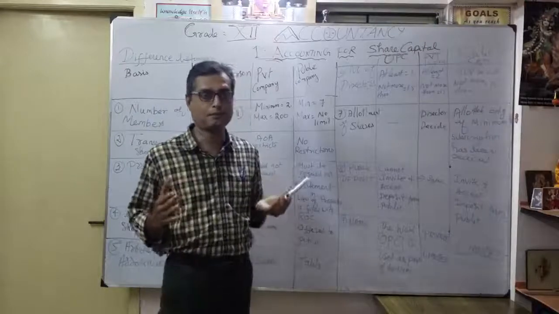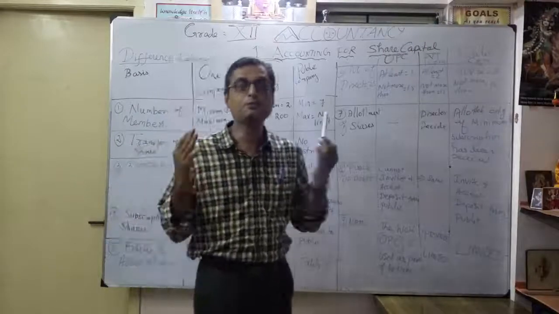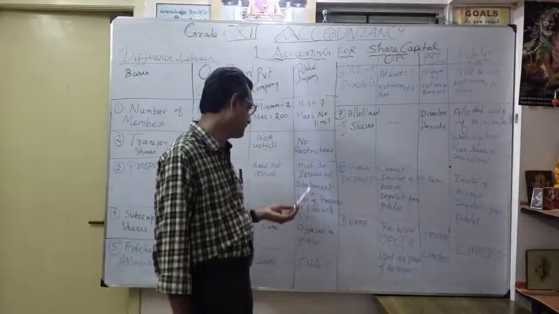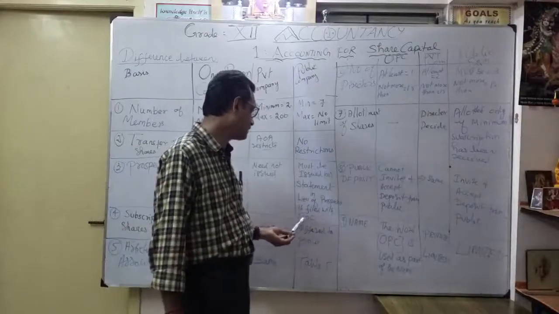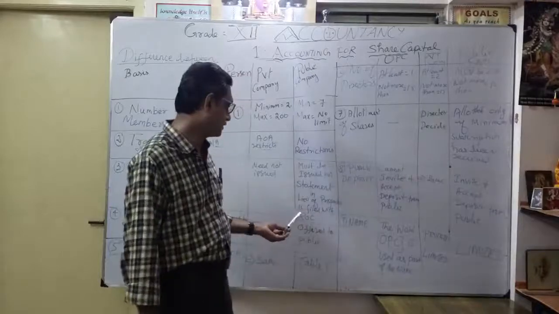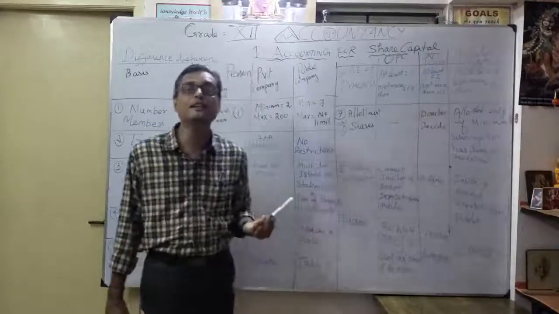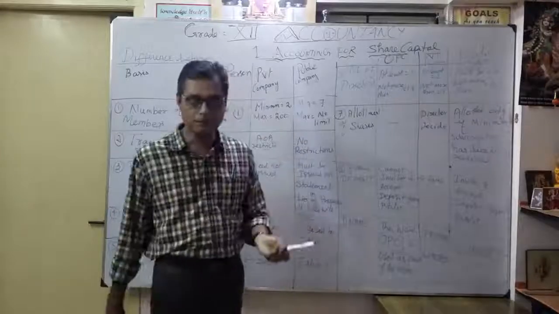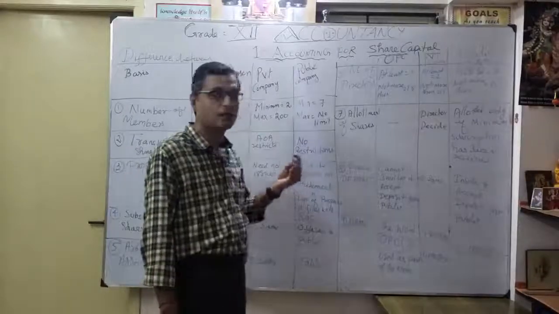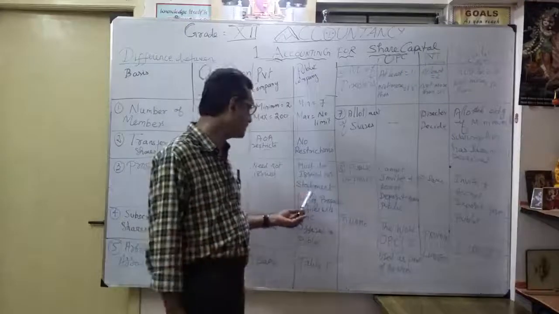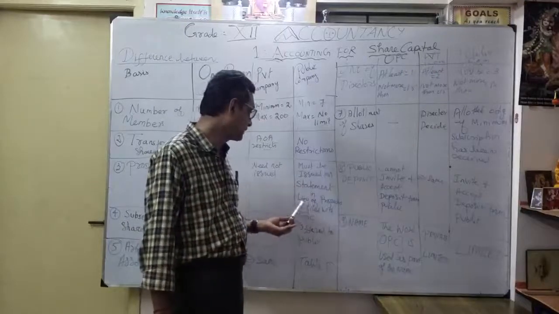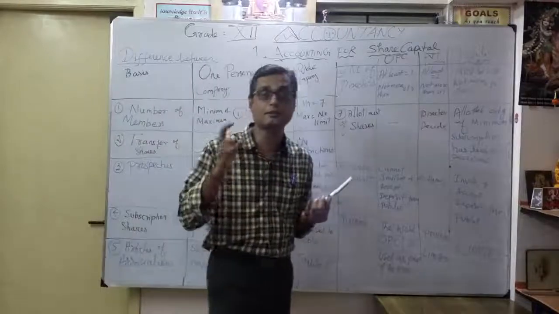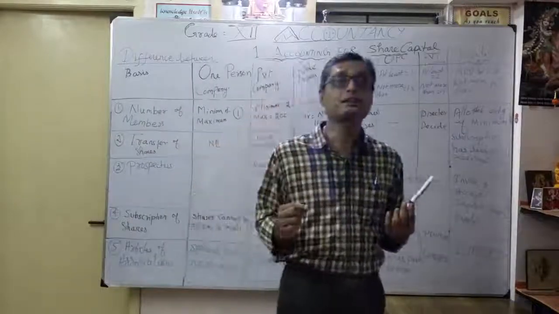Definitely in a public company, prospectus should be issued, or a statement in lieu of prospectus is filed with the Registrar of Companies. Okay, so what does ROC mean? Simply, in form they will say Registrar of Companies, correct? So under the public company, a prospectus must be issued, or a statement in lieu of prospectus is filed with the Registrar of Companies. That's a very, very important term for the prospectus under a public company, correct?